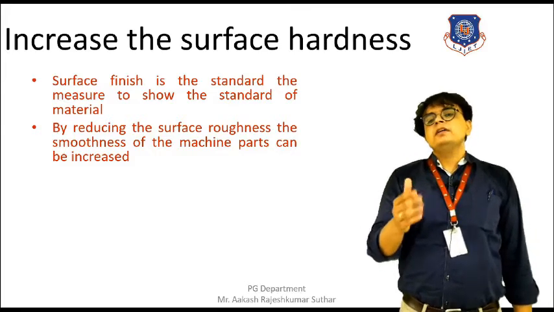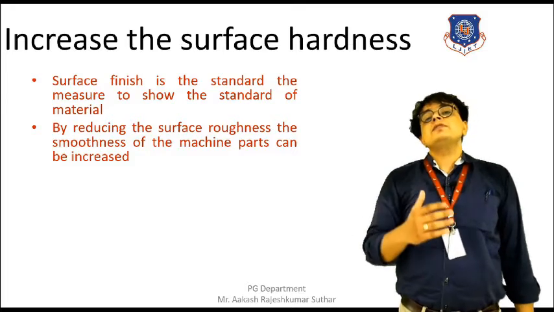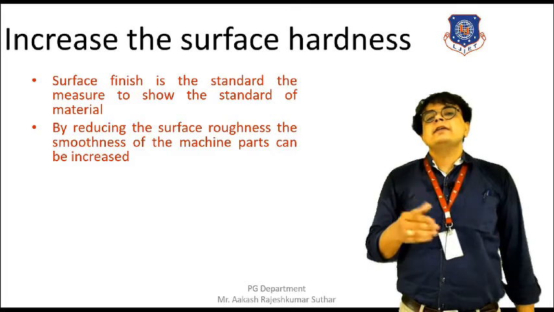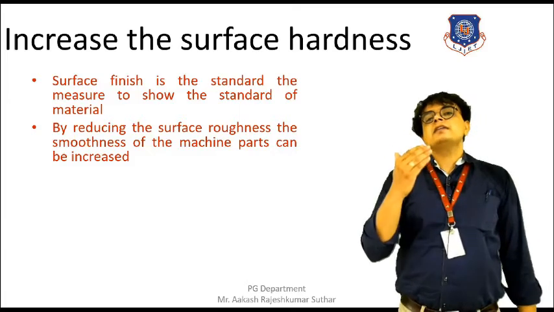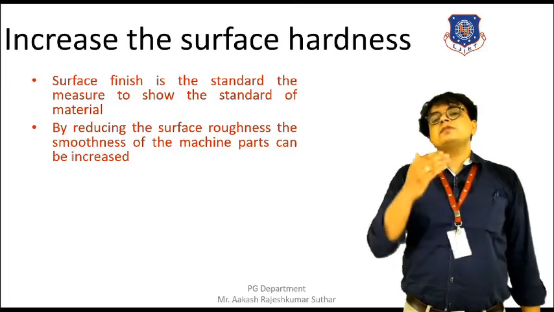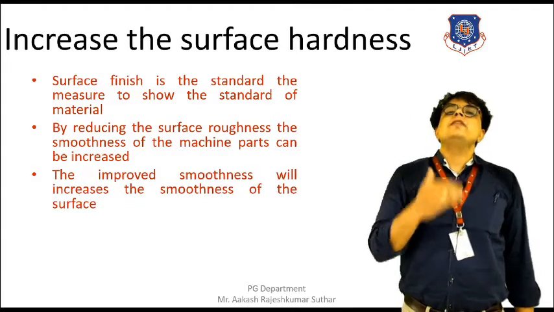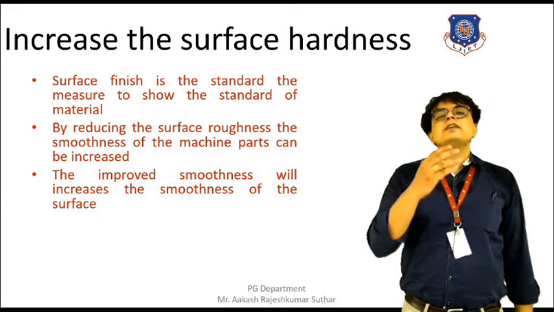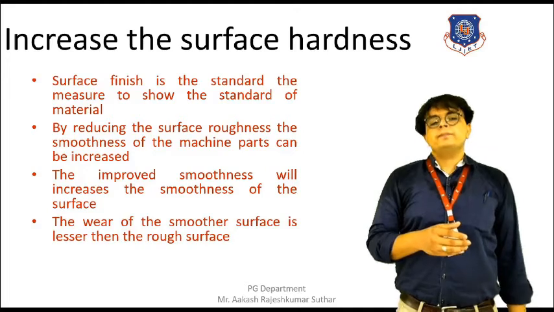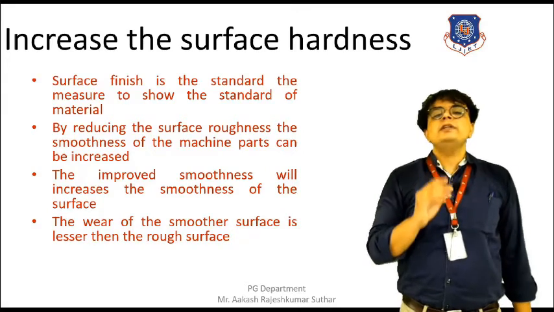If the roughness of the surface is reduced, then the smoothness of the surface will be increased. If the smoothness is increased, then the work taking place because of these machine parts will be smoother. The more the smoothness in the work, the lesser the wear, and ultimately the design life of the machine will be more. So it's necessary that the surface of the machine should be smooth.